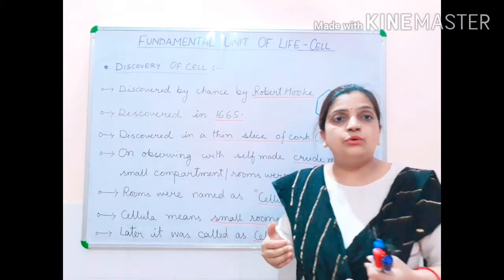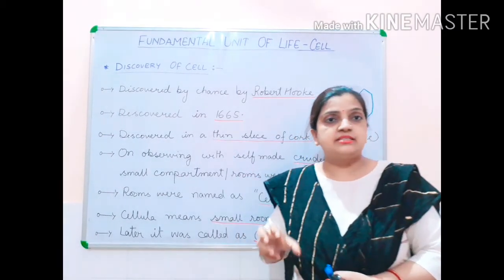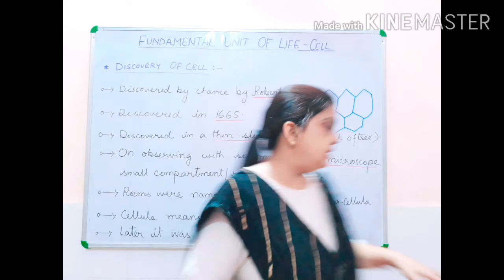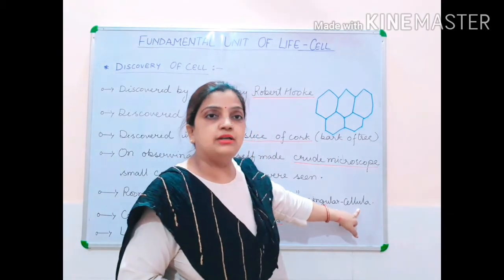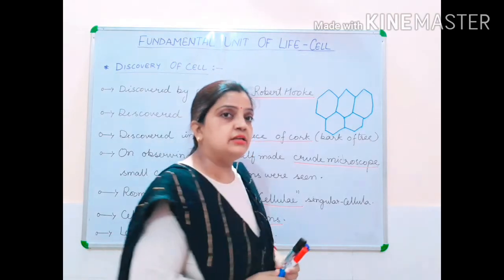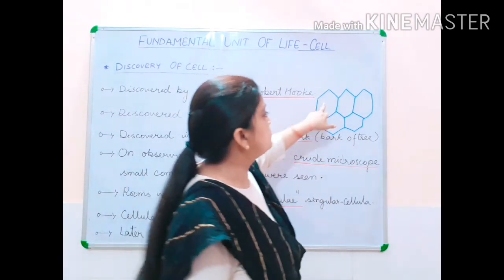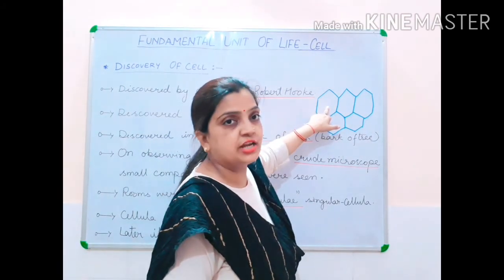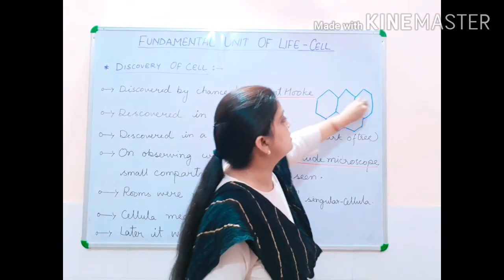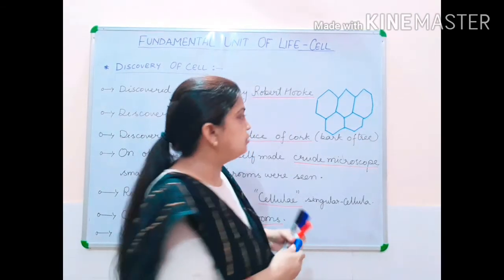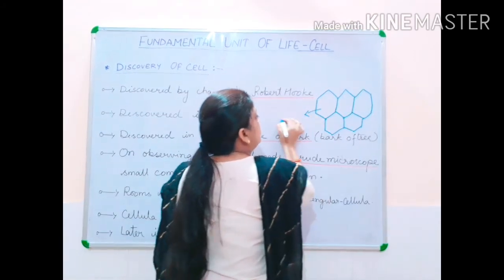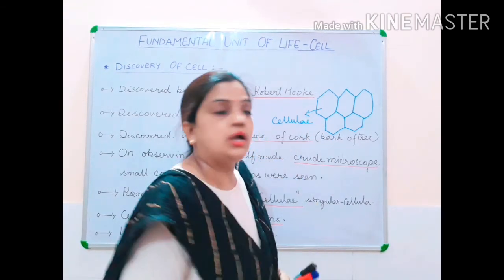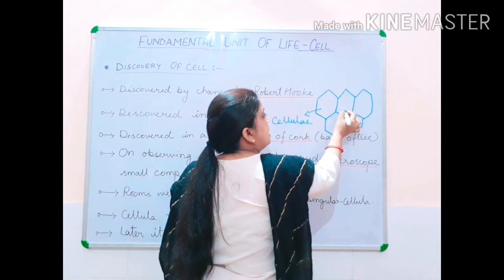Now Robert Hooke named these small chambers in the honeybee comb-like structure cellulae. The singular form is called cellula. So while observing under the microscope, Robert Hooke observed this type of structure, which was made up of small compartments, small rooms. These small rooms were named by Robert Hooke cellulae, and the singular form is cellula.